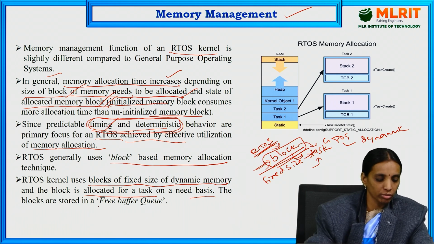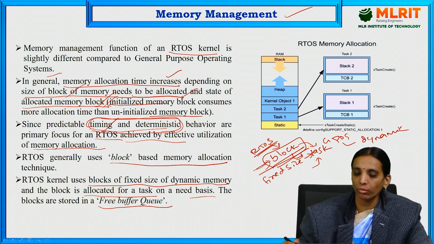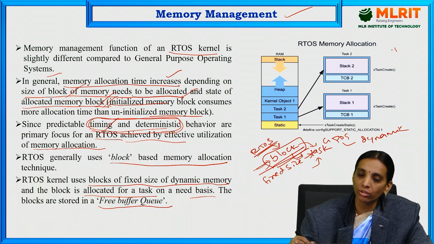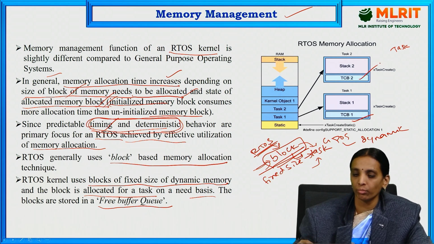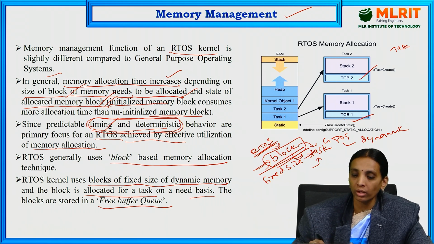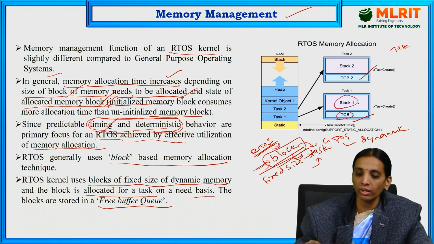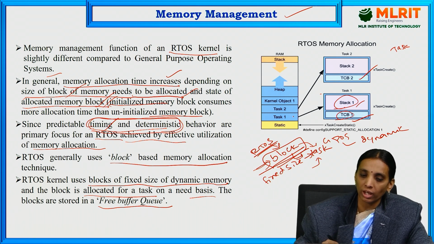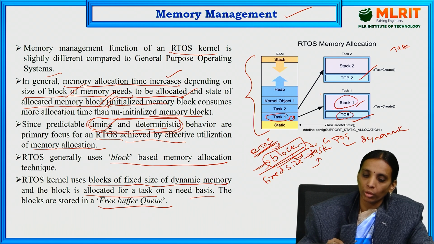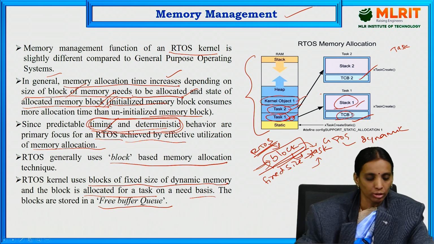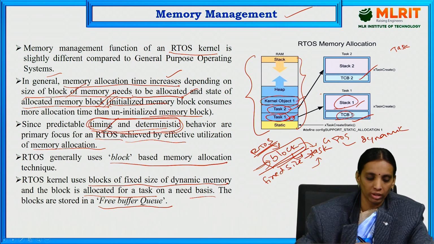These blocks are stored in a queue called the free buffer queue. In that queue, we have blocks for task 1, task 2 and so on. For task 1, if memory is needed for code memory, it is allocated in the TCB, and if stack memory is required, it should also be allocated. Here this is the entire memory of the kernel. The first block is used for task 1, the next block is used for task 2, and the next block is used for kernel object 1. Like this the memory will be allocated, and this is called the free buffer queue.